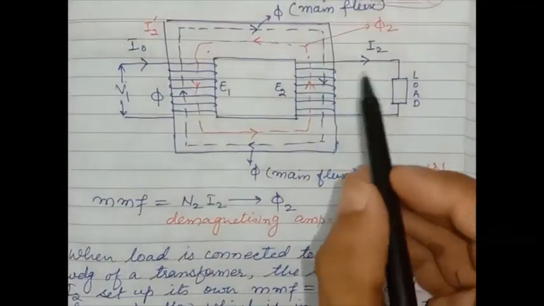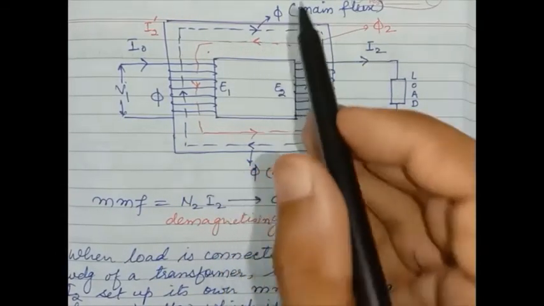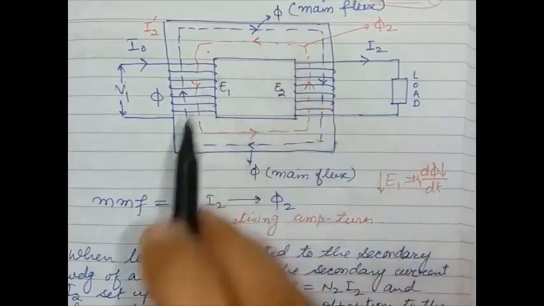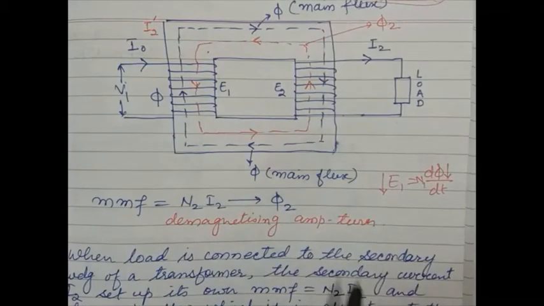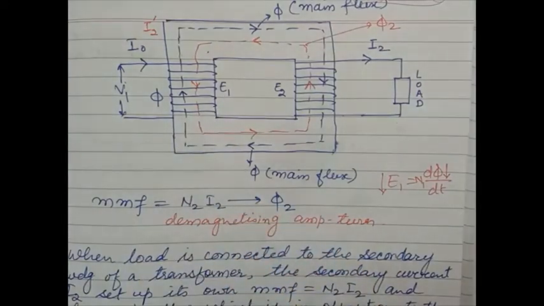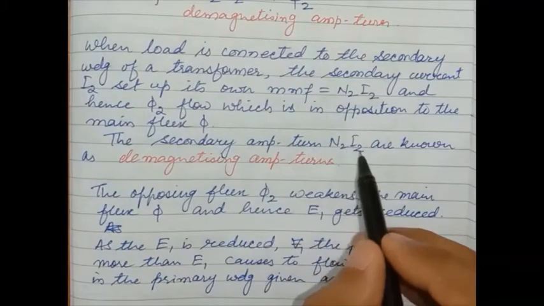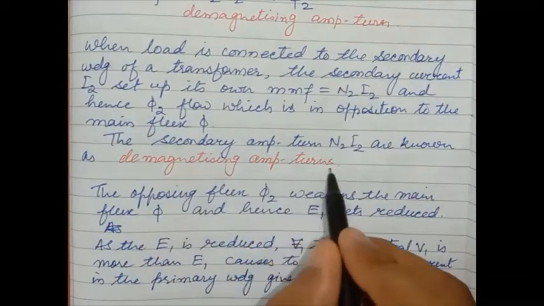This phi 2 opposes the main flux and demagnetizes it, meaning the strength of the main flux gets lower. Because of this lowering, E1 also gets lower. The secondary ampere turns N2 I2 are known as demagnetizing ampere turns.